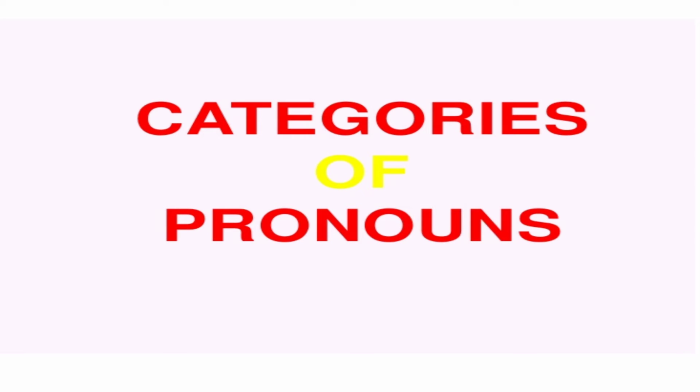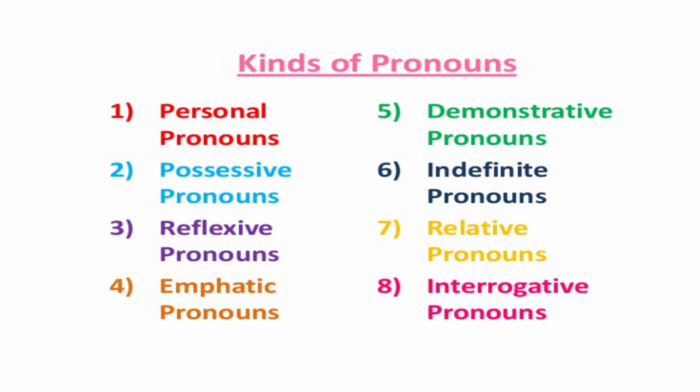So what are the categories of pronouns? Kinds of pronouns. Number one is personal pronouns, then possessive pronouns, reflexive pronouns, emphatic pronouns. Reflexive and emphatic pronouns are almost the same, though they take different positions in the sentence. Number 5 is demonstrative pronouns, then indefinite pronouns, relative pronouns, and number 8 is interrogative pronouns.